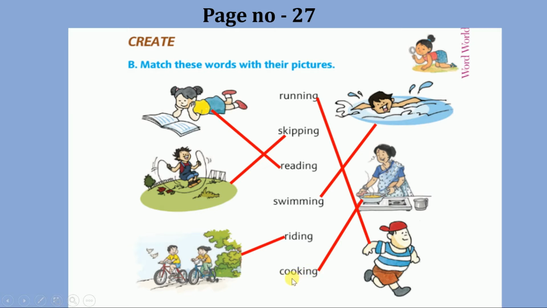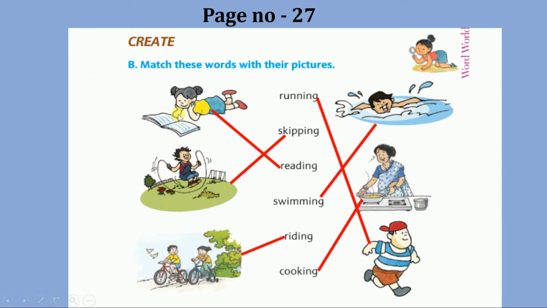Did you observe that these are all doing words? What we need to do is observe the picture and match it with the correct doing word.